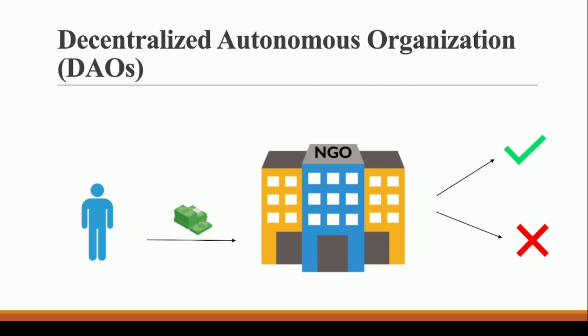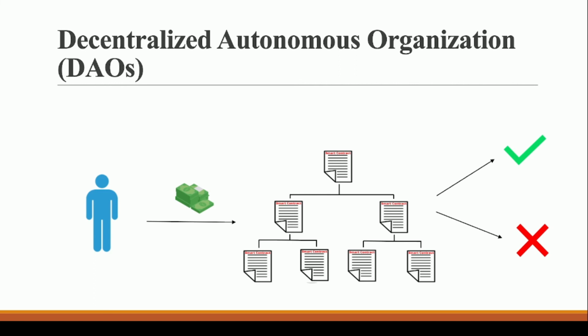So what we can do is, instead of having this NGO as an organization where humans are running it, we can have our decentralized autonomous organization where we will write each and every rule. For example, if this money is coming from this person, and this person wants to donate it for human education, then this money should go to human education only. Or let's say for child education, then it should go to child education only.